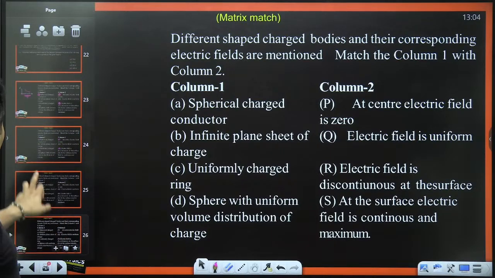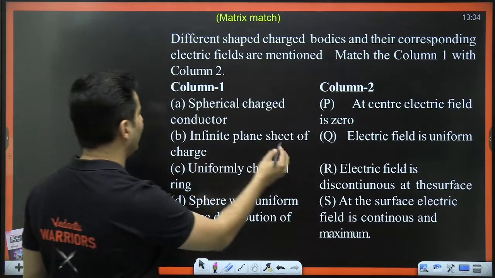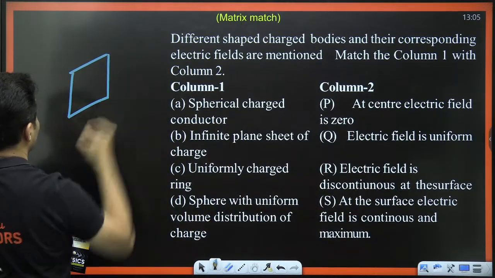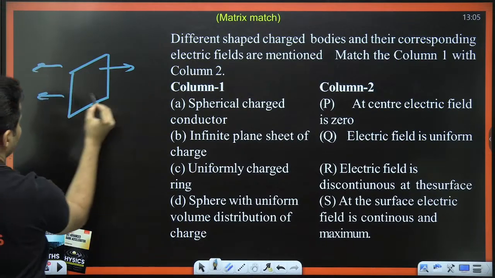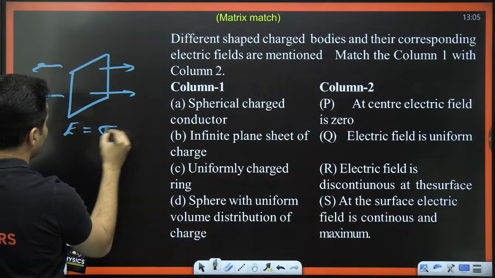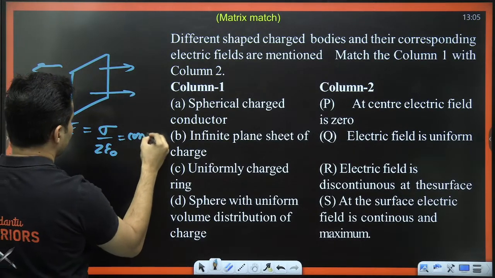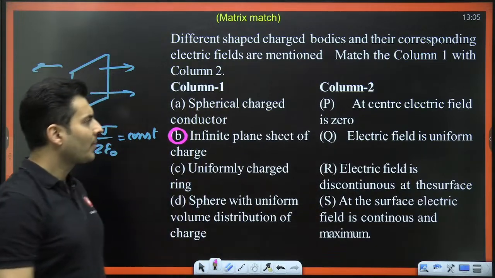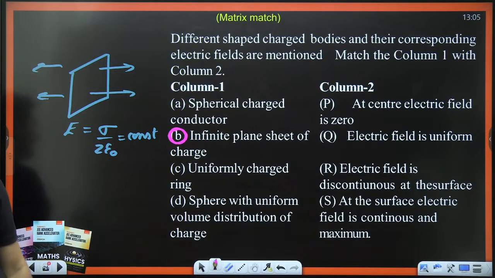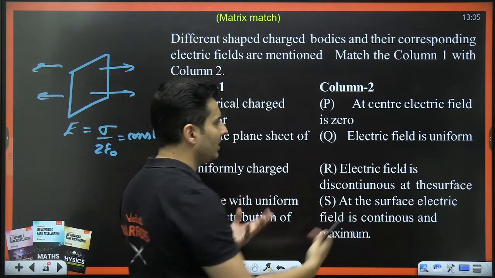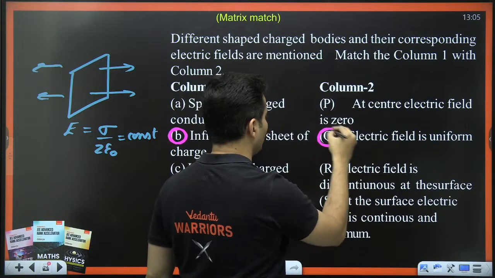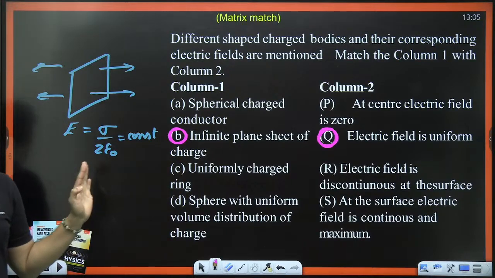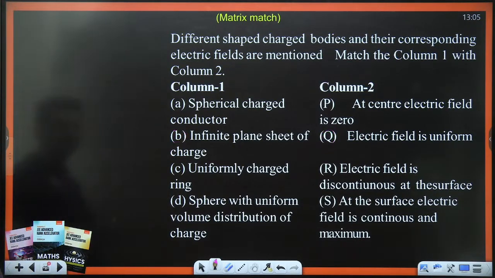Next, let's see what will be the correct one. If you take an infinite large sheet, the electric field will be both ways and it will be constant. E will be sigma by 2 epsilon naught, which is a constant. So let's see which options will match with this infinitely large sheet. There is only one option which I can see which will match. Nothing like surface or discontinuous or center. It's only the option Q. Electric field is constant and it is uniform. Everybody with me? Perfect. Let's go to the next one.